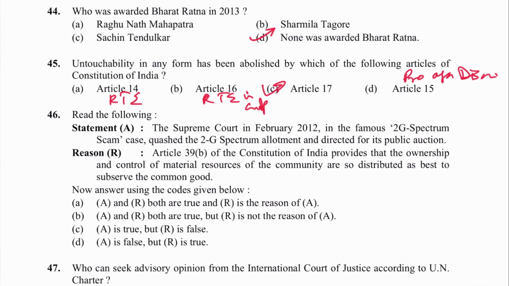Next is 46. Again statement. The Supreme Court in February 2012, the famous 2G spectrum case, quashed the 2G spectrum allotment and directed for public auction. Article 39B of the Constitution provides that ownership and control of material resources of the community are so distributed as best to subserve the common good. तो assertion का जो reason है that is correct. A is the answer.